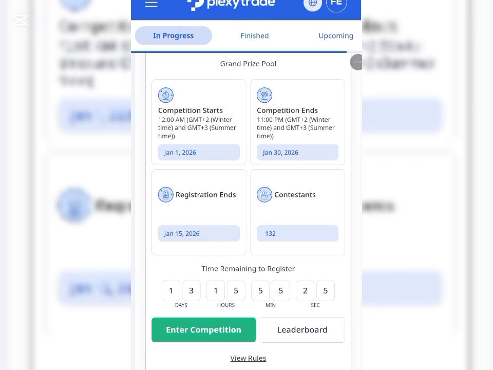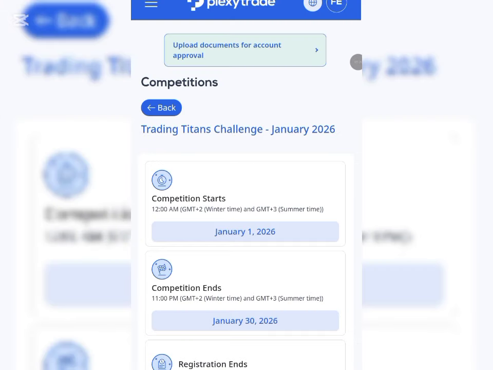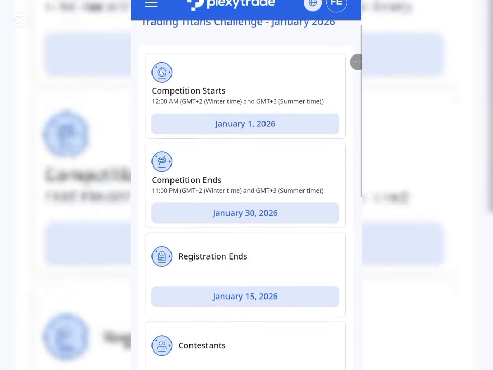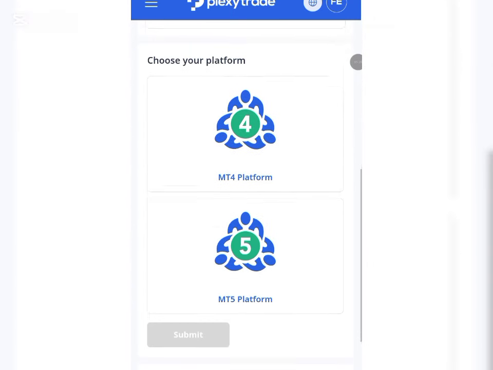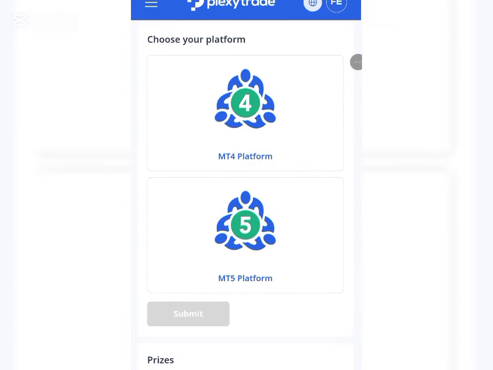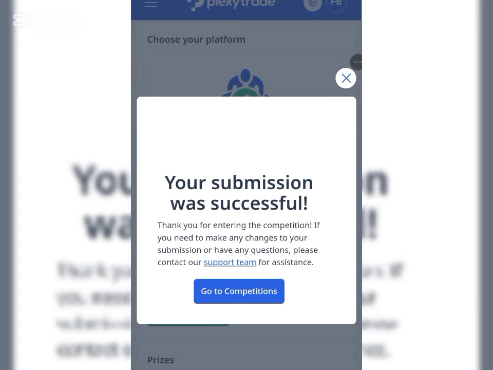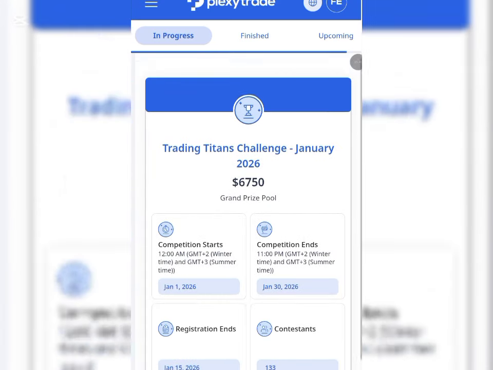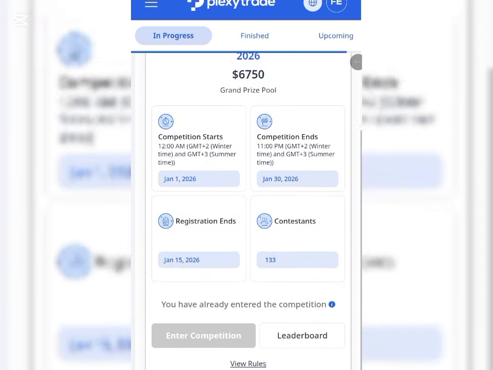The next thing you want to do is agree to the terms and conditions right here. You click on enter competition, as you can see, and here you have entered the competition. So we're going to choose our platform, so we can go ahead and get the account that we use to trade. Click on MT5 platform right here. You click on submit, and as you can see, your submission was successful. Go to competitions, and here we've joined the competition.